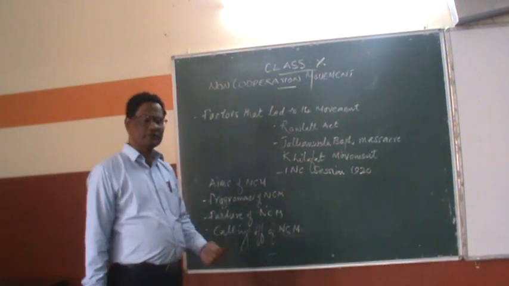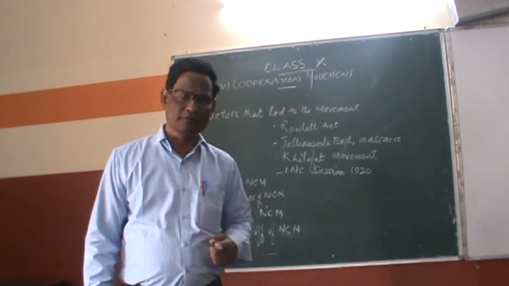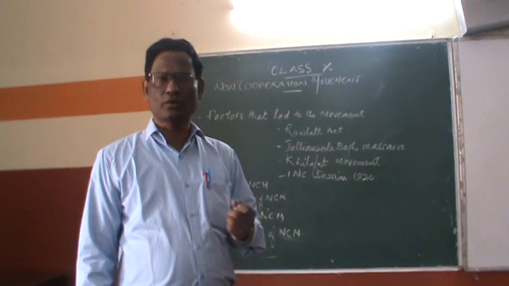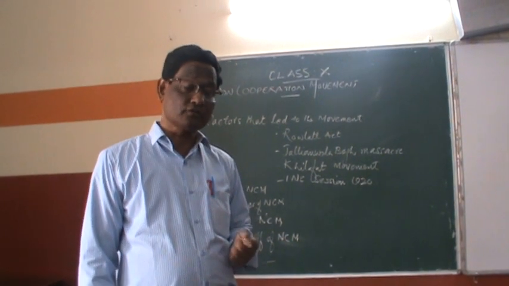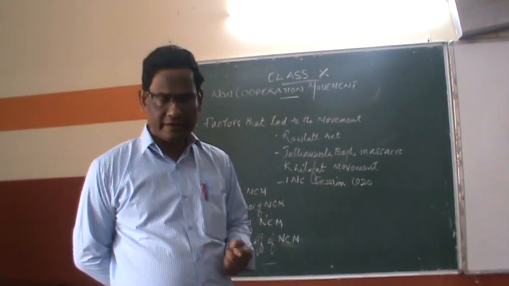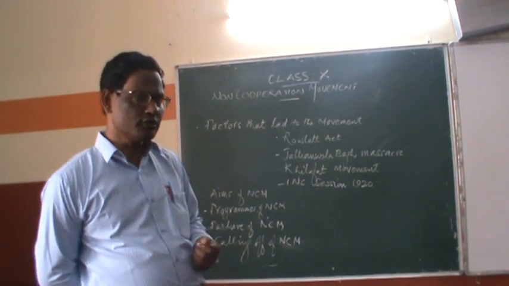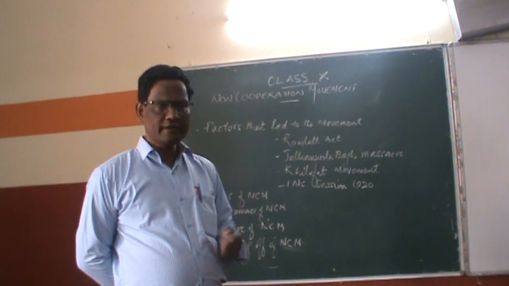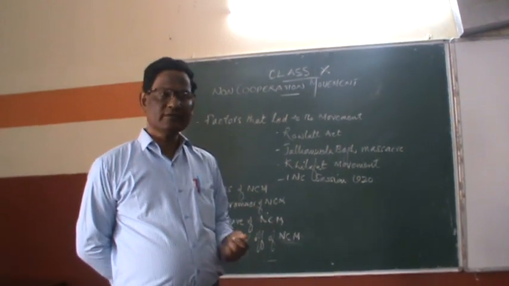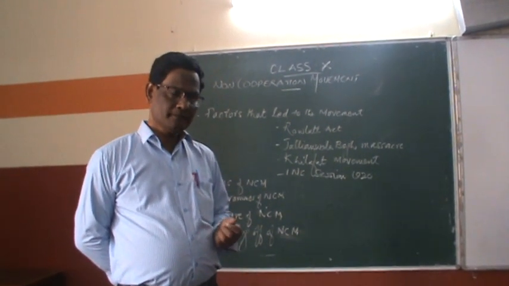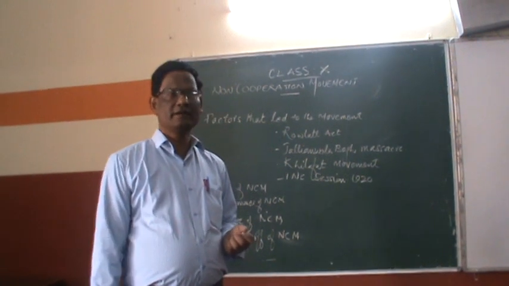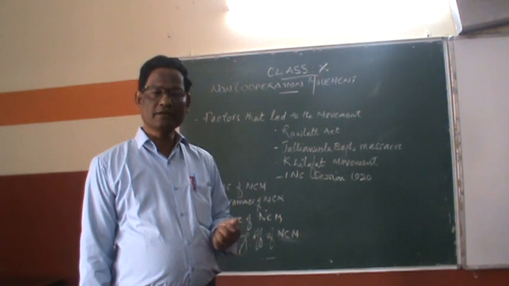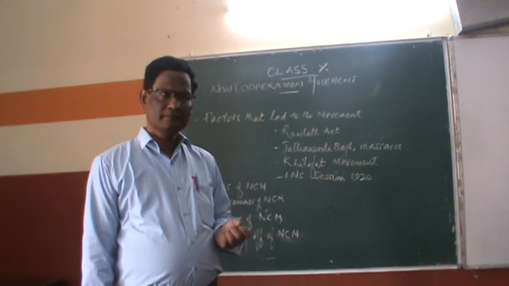Finally, in 1922, Mahatma Gandhi called off the non-cooperation movement because of a sad incident that happened at Chauri Chaura in Gorakhpur district of Uttar Pradesh, where Indian farmers were going to present a memorandum to British authorities. On their way, they were attacked by the British officers. So the Indian farmers got angry and they attacked the police station and killed 22 policemen.